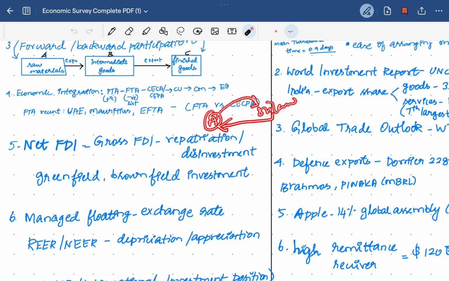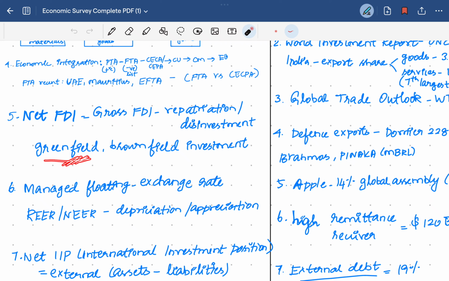Then the greenfield and brownfield investment. Greenfield is freshly starting an investment project. For example, an infrastructure is developed freshly. Brownfield is, for example, when there is an infrastructure already there and you are developing it further, it's the brownfield investment. Then the managed floating and exchange rate.